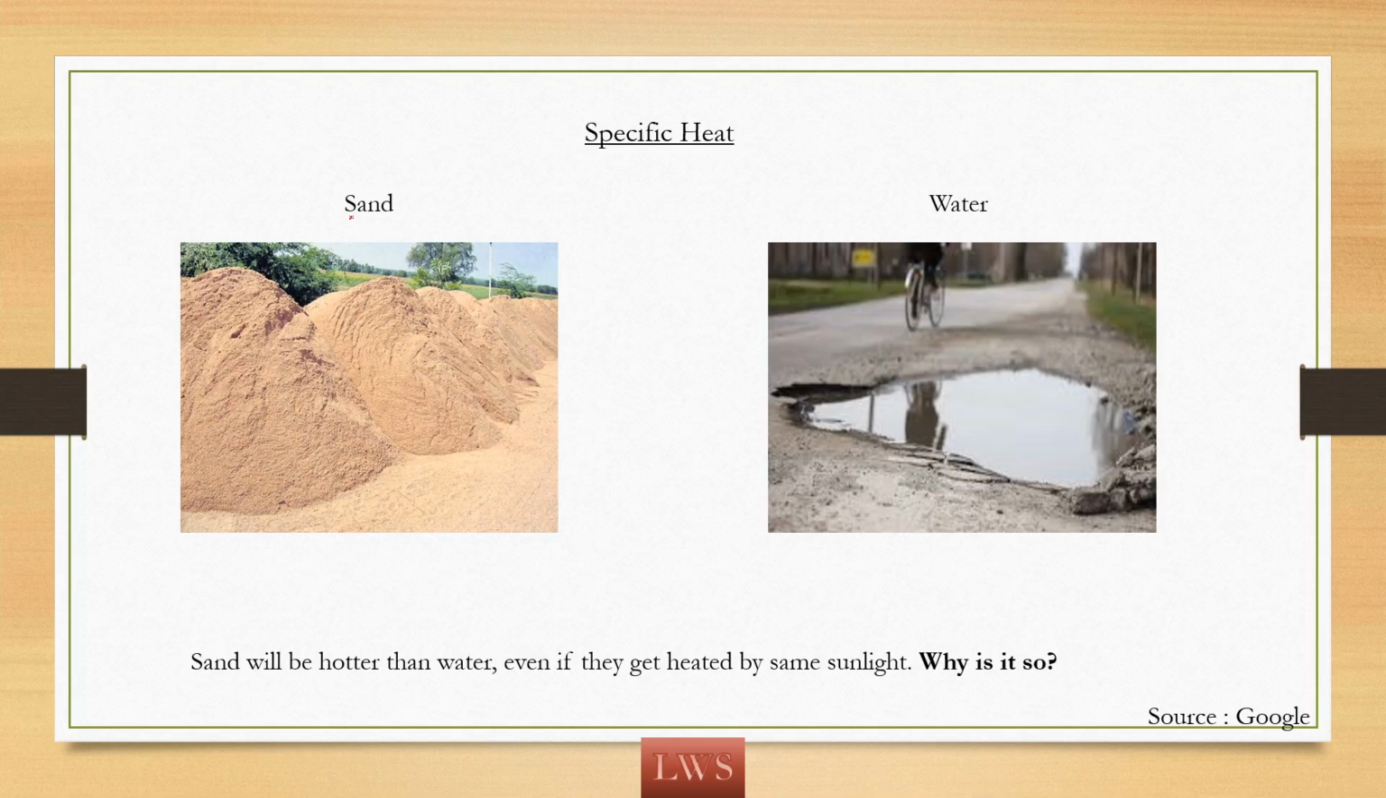Consider one more example that you can regularly observe. On a hot day, when you place your hand in some sand, you'll feel it much hotter than the water lying over there. Both are in the same sunlight for the same time, but the sand is much hotter than the water. Here also, the reason is the specific heat of these materials, and I'll make you understand this at the end of this topic.